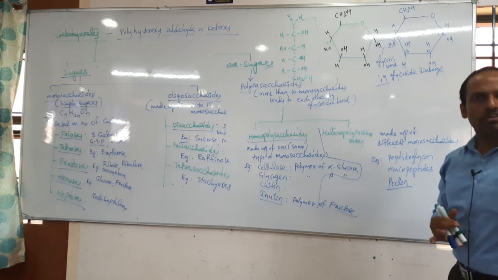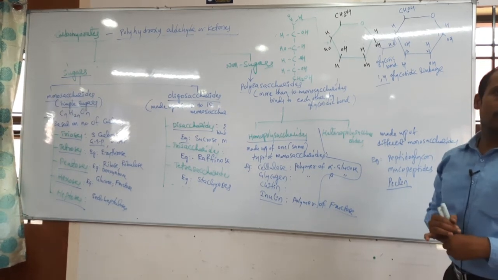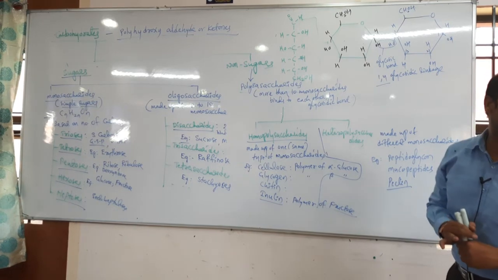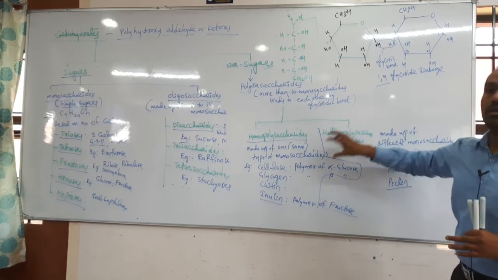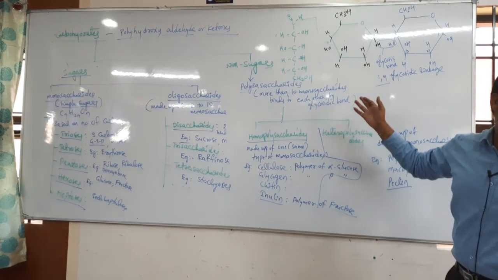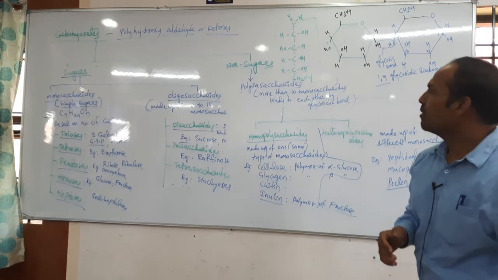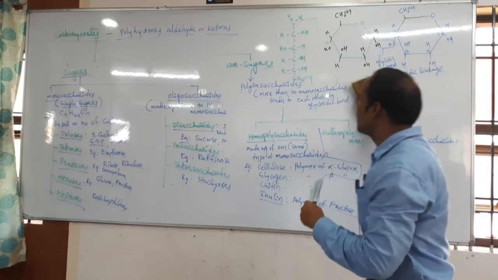Clear? One time, if asked directly, what is the name of the bond present between monosaccharides or in a polysaccharide? Glycosidic bond. Clear? Okay, now I am drawing one glycosidic structure.